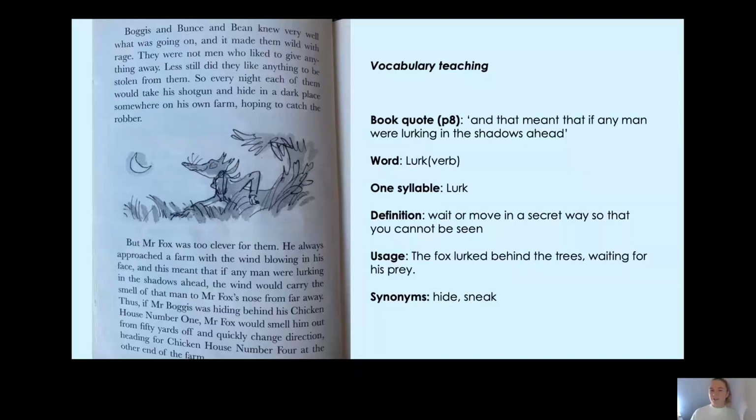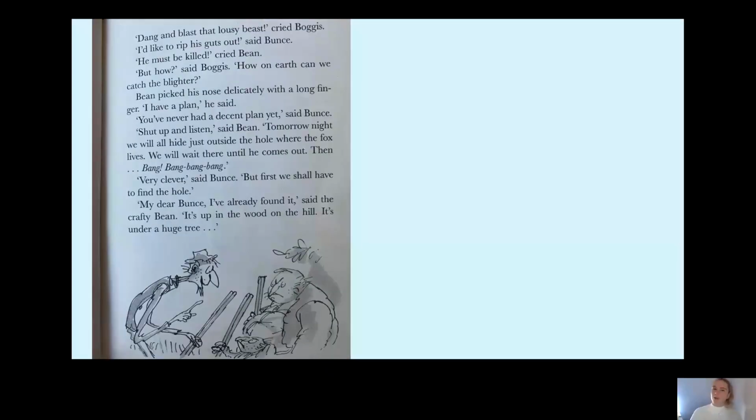Okay, how do you think the farmers feel about this? Let's find out. "Dang and blast that lousy beast," cried Boggis. "I'd like to rip his guts out," said Bunce. "He must be killed," cried Bean. That's not very nice, is it? That's not a very nice way to talk about somebody. "But how?" said Boggis. "How on earth can we catch the blighter?"